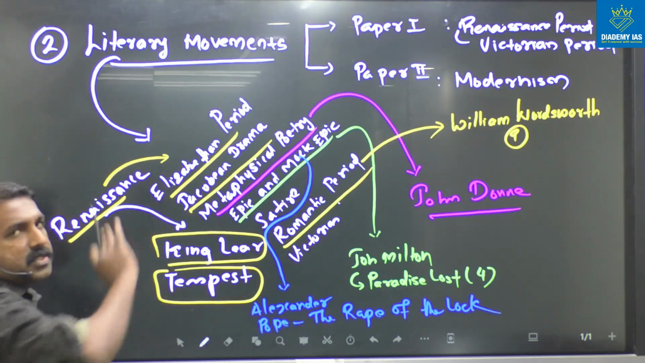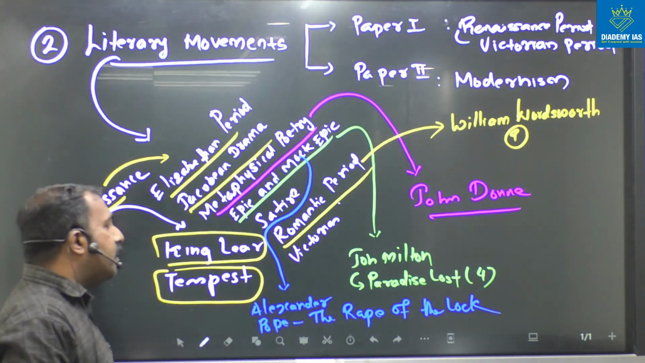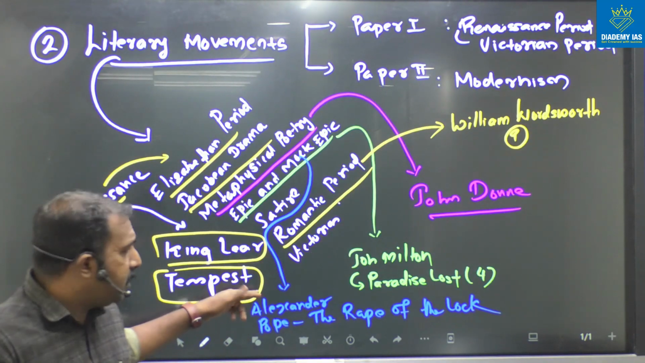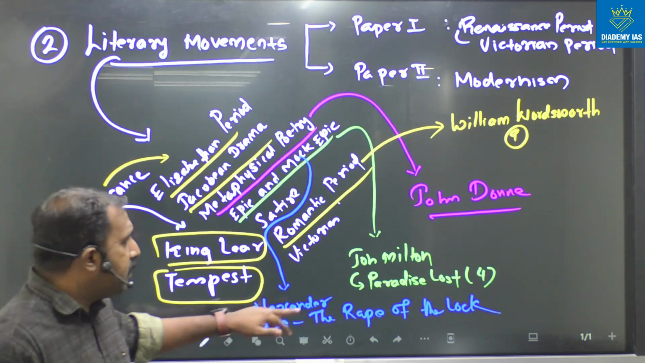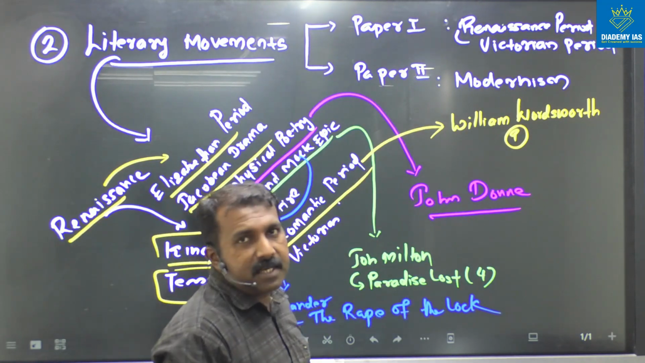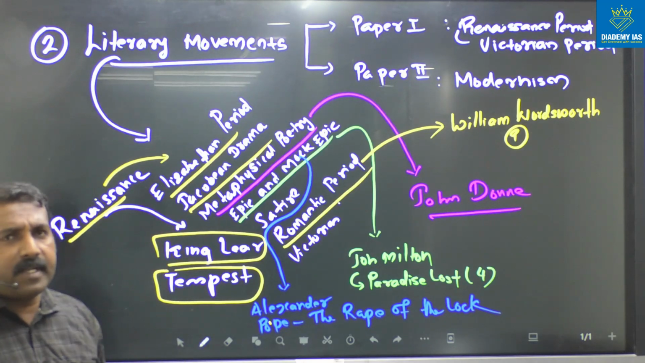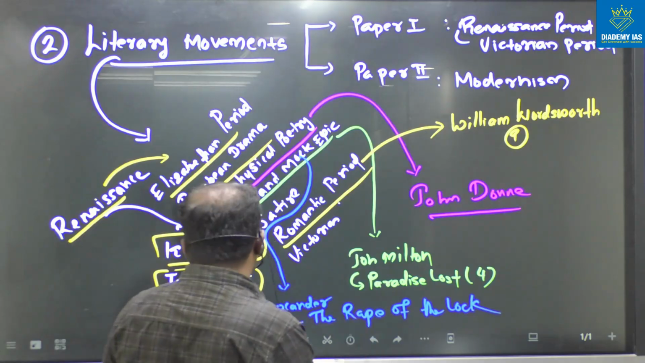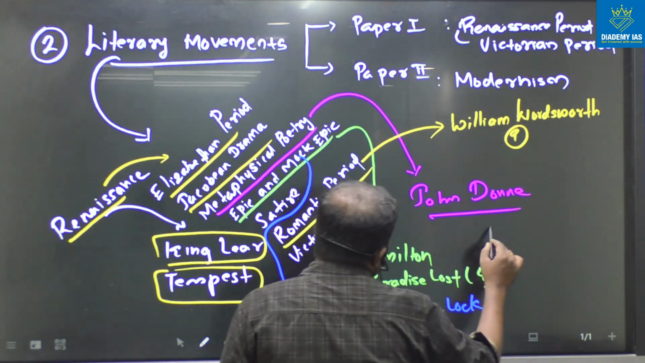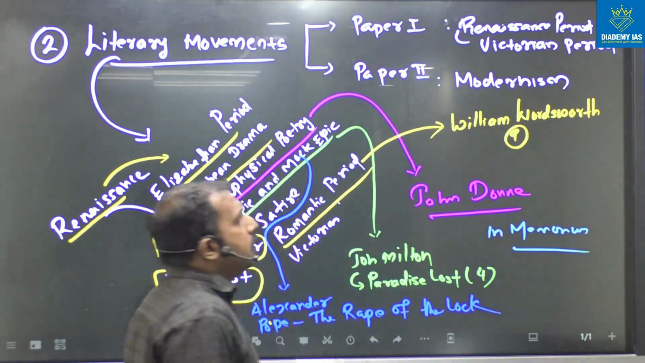Now the poem section is finished. Actually, these are the poems in paper 1. In paper 1, we have 4 writers' poems only. One is Alexander Pope, The Rape of the Lock. Another is John Milton, Paradise Lost. John Donne, 5 poems, metaphysical poetry. And William Wordsworth, 9 poems. These are the 4 important poets. And we also have one more work, In Memoriam, which is also there in the syllabus. So this is a strategy.